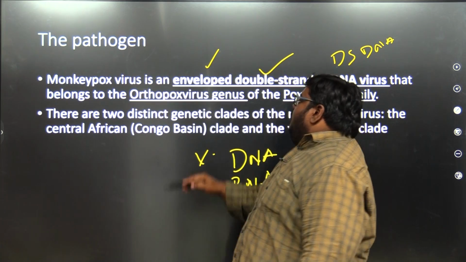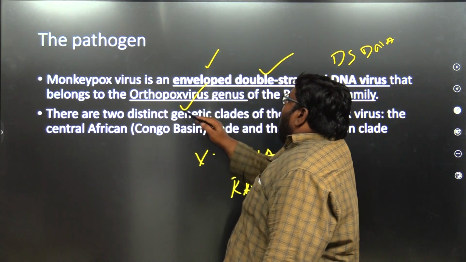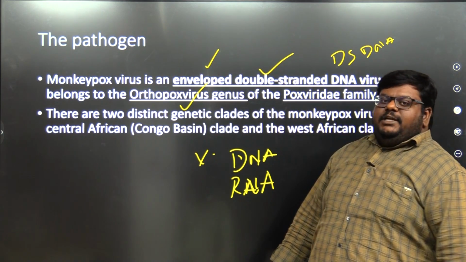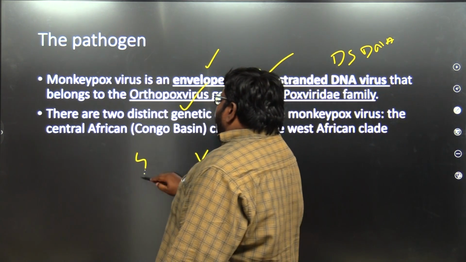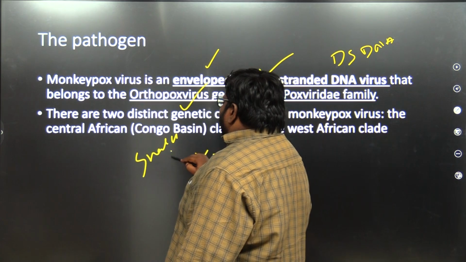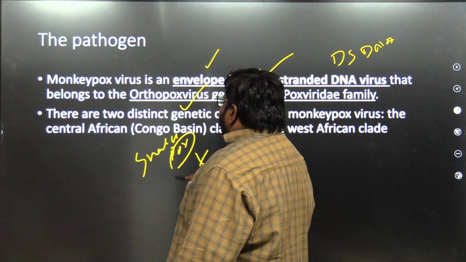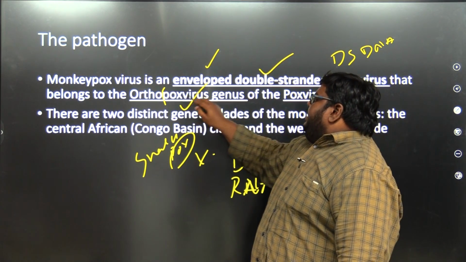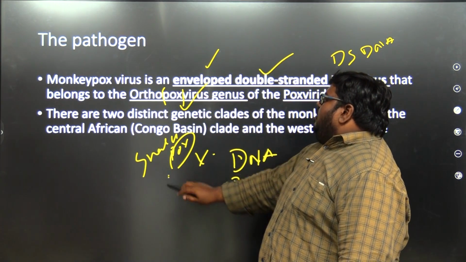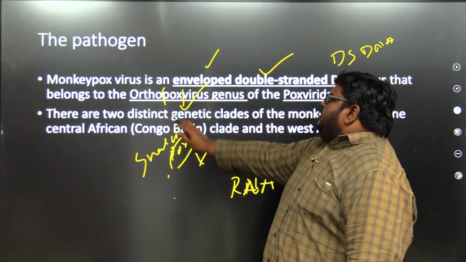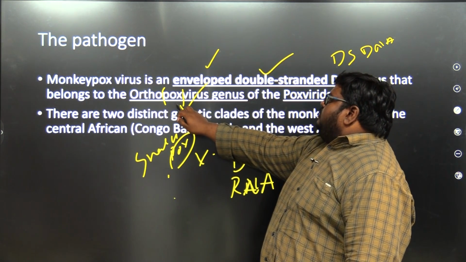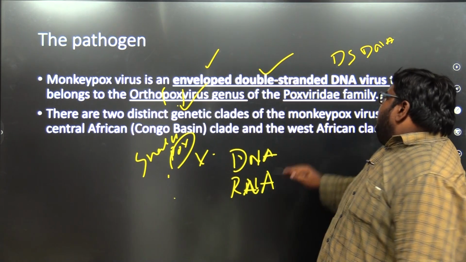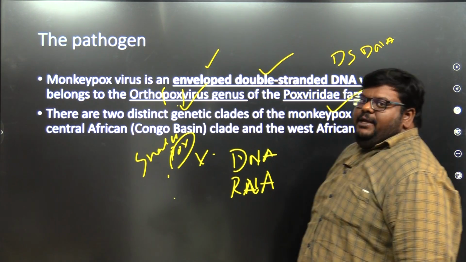What does it belong to? It belongs to the orthopoxvirus genus. We already know about smallpox and chickenpox. They belong to the same family. So we can see pox, smallpox, chickenpox. The genus it belongs to is orthopoxvirus, and the family it belongs to is the Poxviridae family.